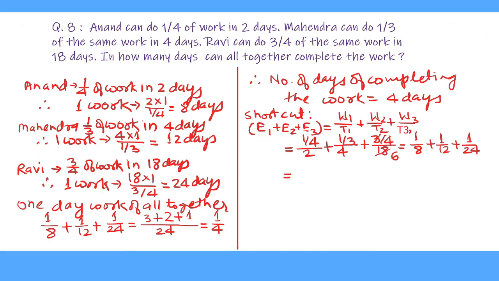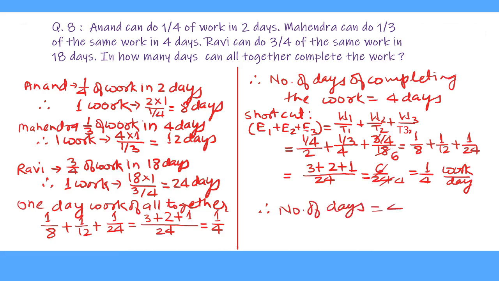LCM of 8, 12 and 24 is 24. 8 divides 24 for 3 times, 12 divides 24 for 2 times, and 24 divides 24 for 1 time. So this is equal to 3 plus 2 plus 1 is 6 upon 24, which is equal to 1 upon 4 work per day. Therefore, reciprocal of this is number of days equal to 4 days.